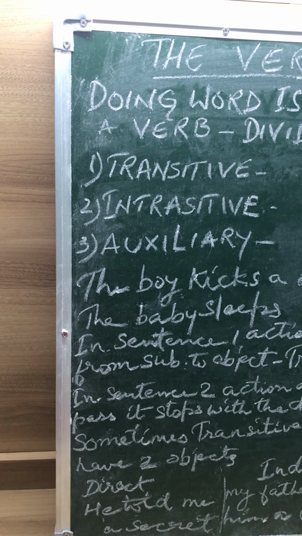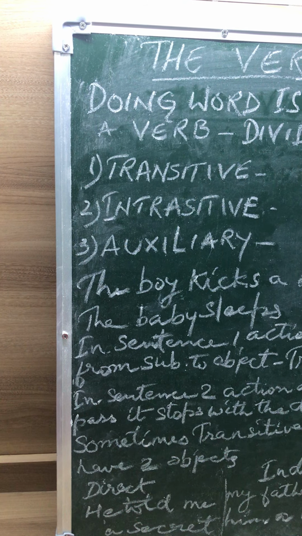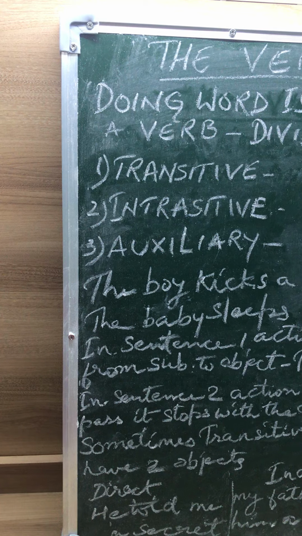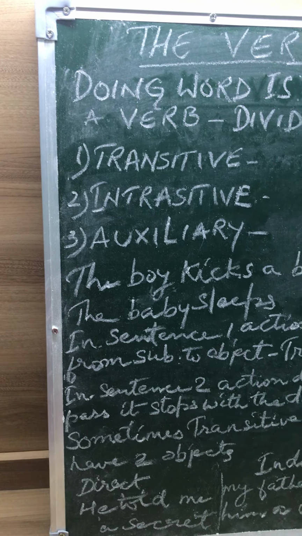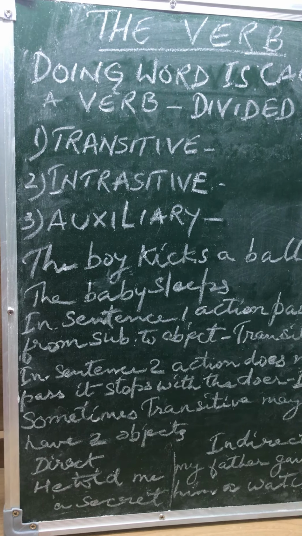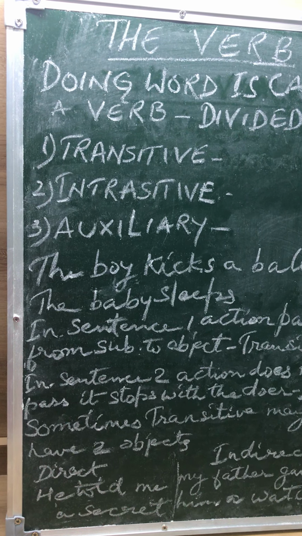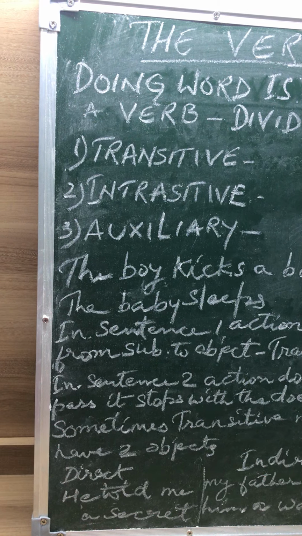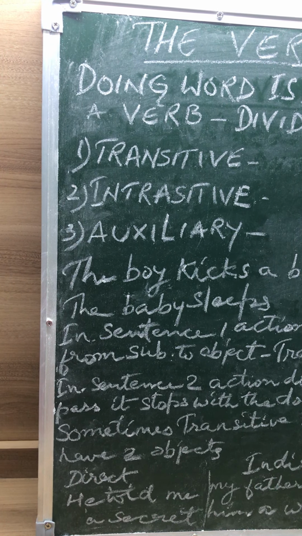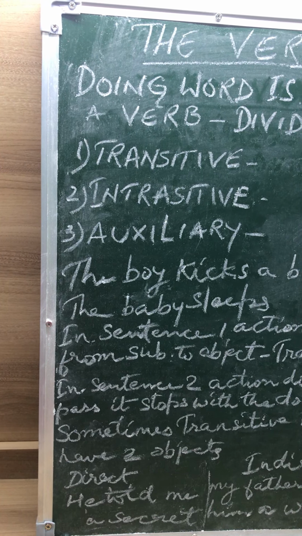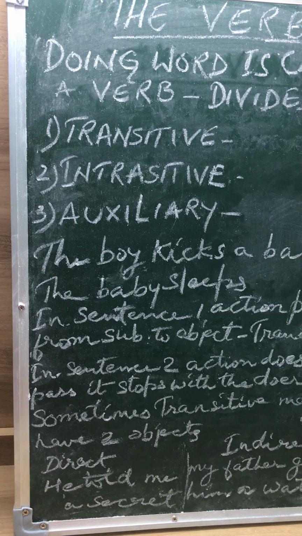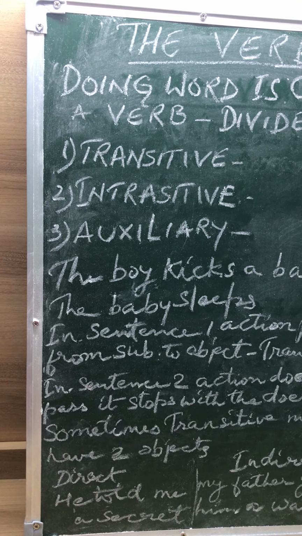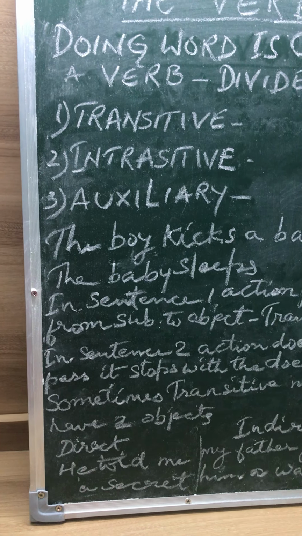Auxiliary verbs are used to form tenses other than the simple present or past. For example, mother is cooking the food. In this sentence, is is the auxiliary verb. The tiger was shot. And in this sentence, was is the auxiliary verb.